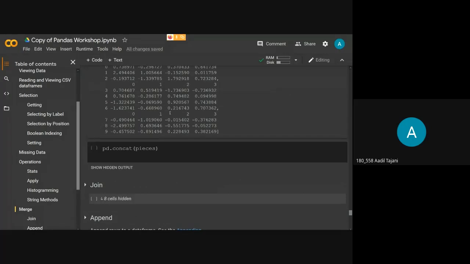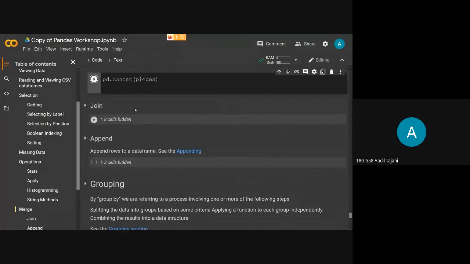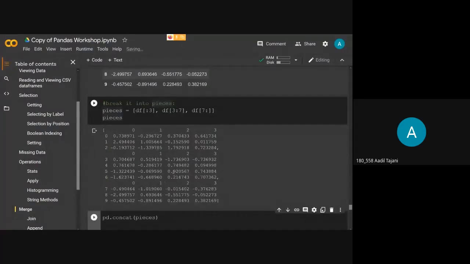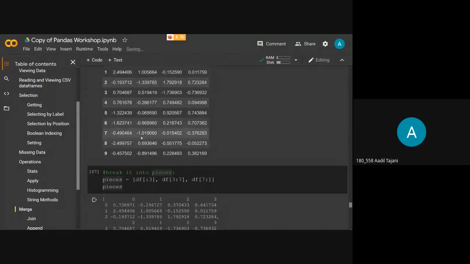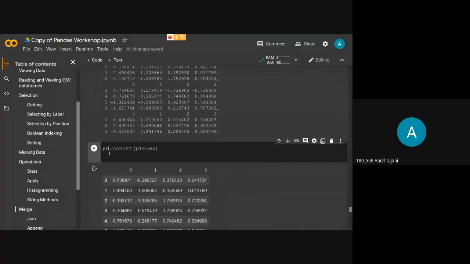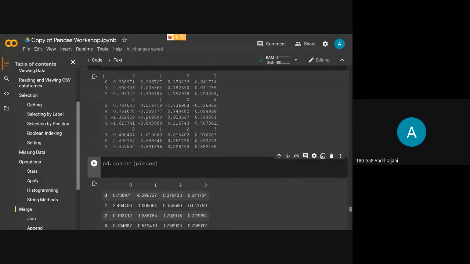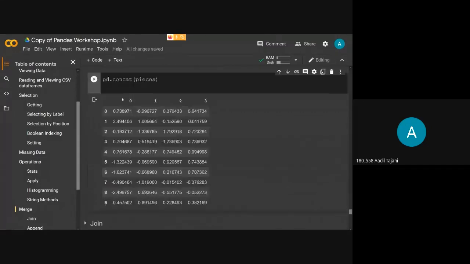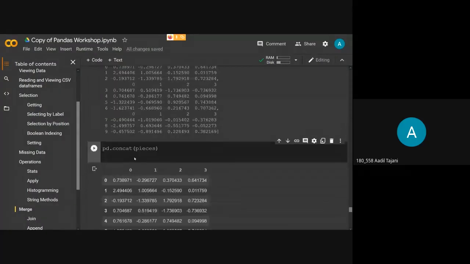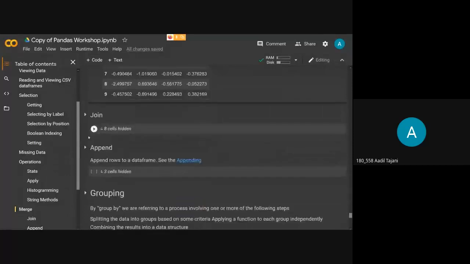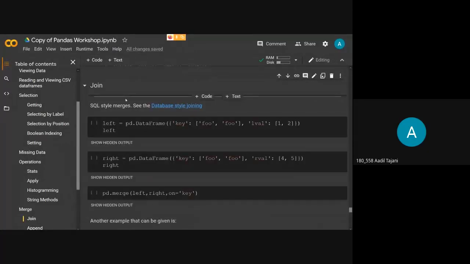Now I want to concat these 3 objects again. I want to merge them and make it look like the original again. So I just apply pd.concat, pass in the objects that I want to concat together, and it returns me a data frame. As you can see, these were the pieces, and it has now concatenated them back together. So this is concatenation in pandas. Now we'll see join.